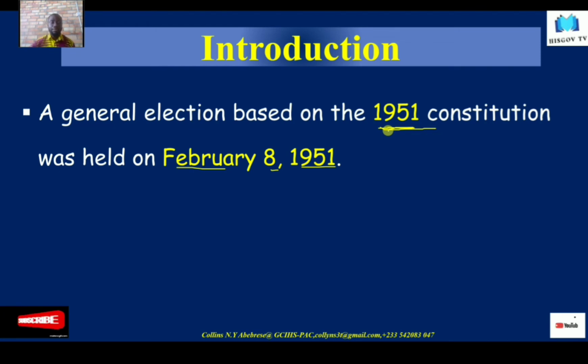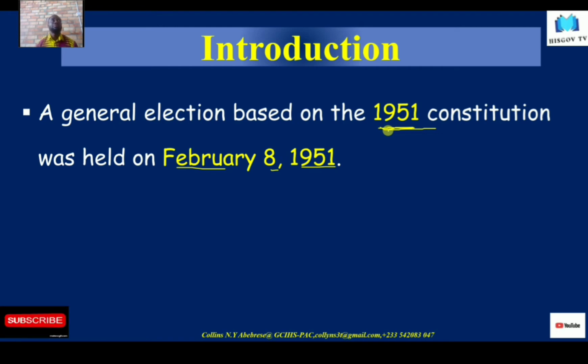And so you realize that some of the educated elite were against that particular constitution. According to the Watson Commission's recommendation, a new constitution should be drawn that would meet the aspirations of Ghanaians. That was the reason why the 1951 constitution was drafted for the Gold Coast.